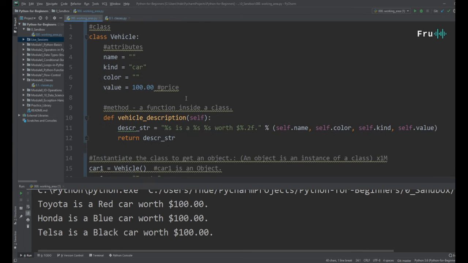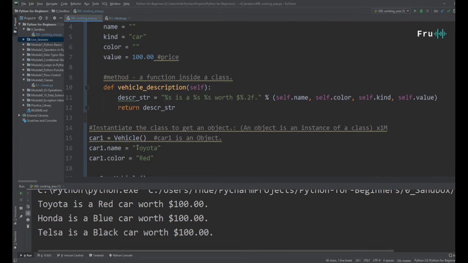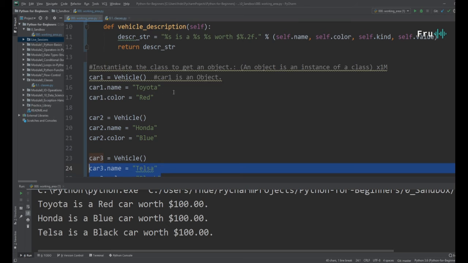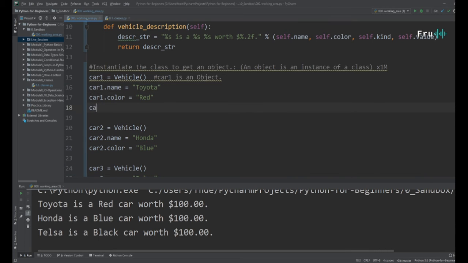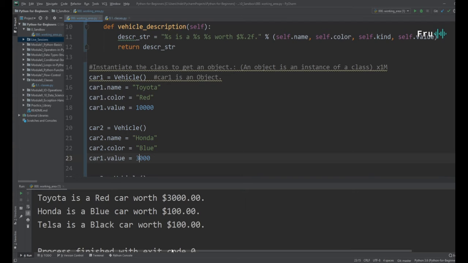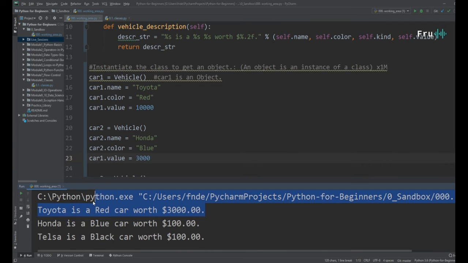All right, if you wanted to change the value of that class, we can go ahead and change it. Nothing stops us from saying car1 dot value, even though we said the value equals 10,000 as an example. We can go ahead and say car2 value equals 3,000 and keep the previous one as such. So we can always change any attribute within that class. Very, very powerful.